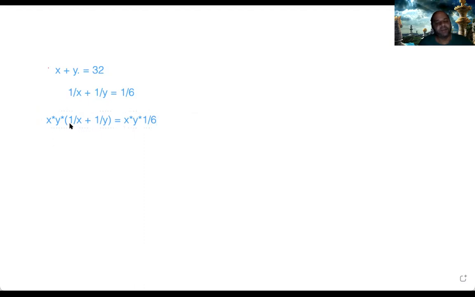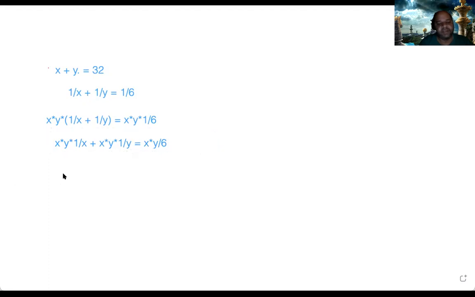So now if you multiply this, this is equal to x into y divided by x. So this is nothing but x into y into 1 by x plus x into y into 1 by y is equal to x into y divided by 6.